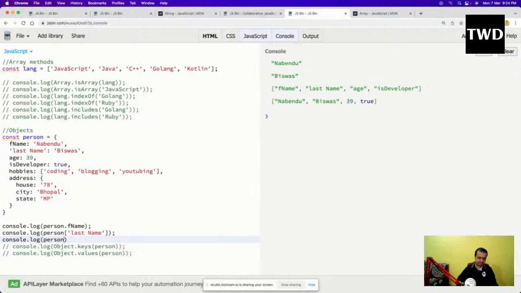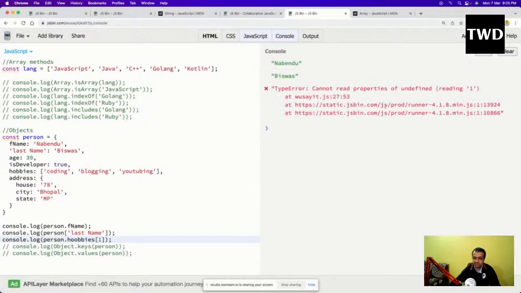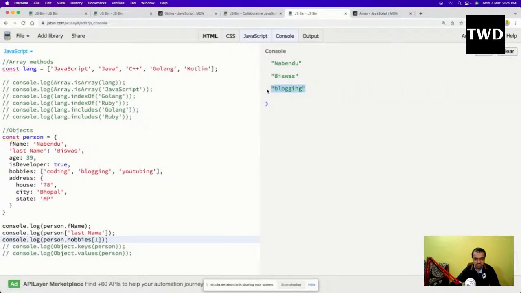What I was telling, this is all theory going on, which is very important, and as I've told, I will touch as much theory as is required for you to become a React.js developer. So suppose I want to access this blogging, so how will I access it? person.hobbies, and this is an object, this is an array. So I'll do index one, clear it and run it. Okay, this is a spelling mistake. Okay, so it gives me blogging.